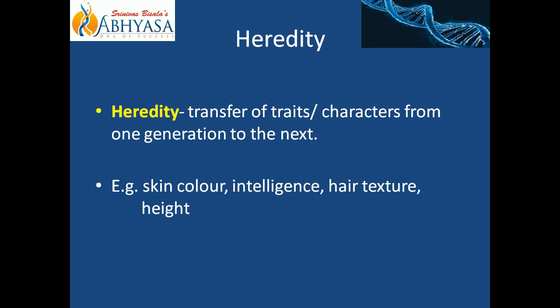For example, some traits I have written here. It could be skin color. We see if parents are having light skin color, their children also will have. If they are having dark color, children will also inherit the dark skin color. Same goes for intelligence, hair texture. Hair texture can be straight silky hair, one type. One might be very curly. One might be black color or some amber color. Height of the person also is an inheritable character. So these are some characters. There are so many characters which we inherit from our parents. I have written only a few here.